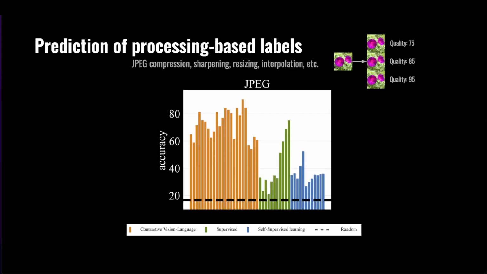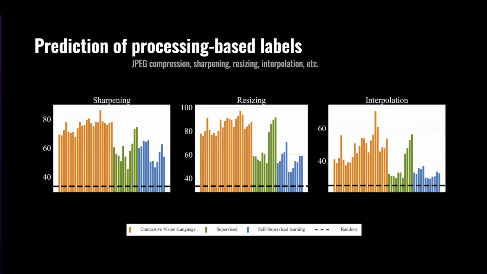Contrastive vision language models compared to other types of models show the highest ability to recognize processing-based labels. Additionally, many supervised models also perform well. On the other hand, self-supervised models generally perform the worst on this task. We observe the same trend for other processing parameters as well.